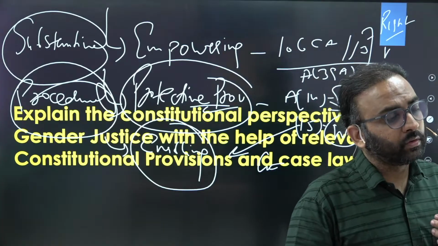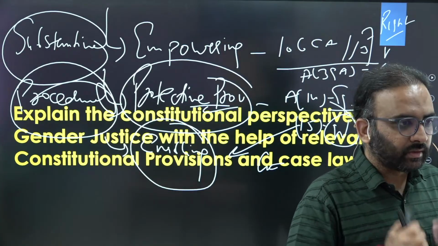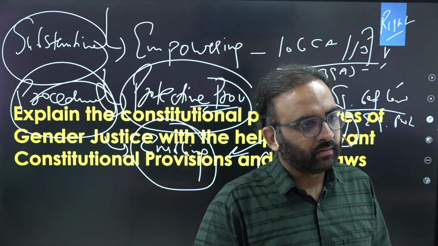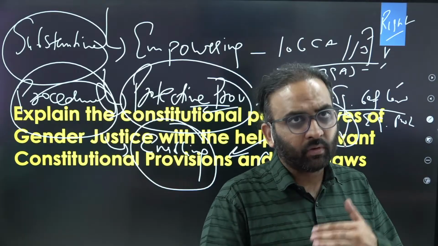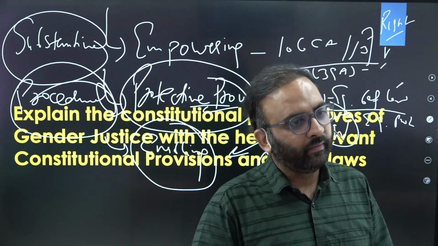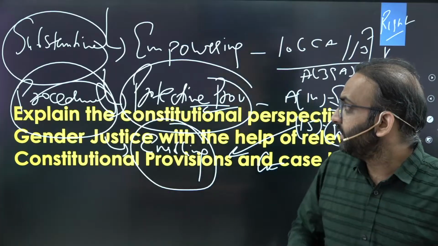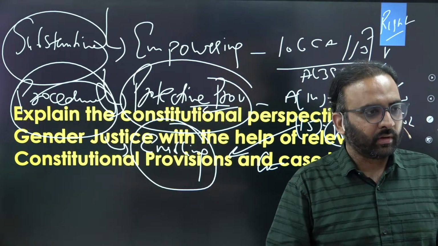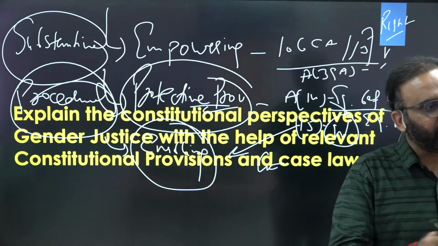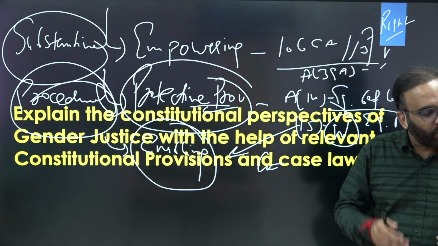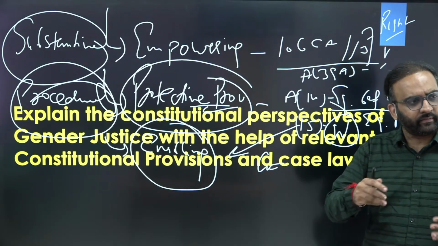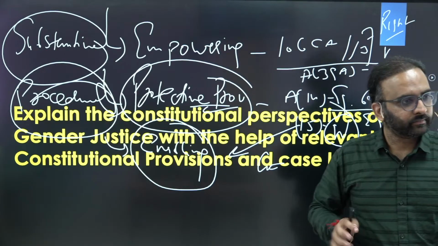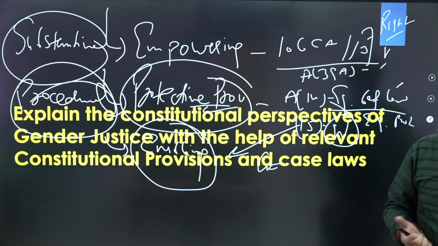Or we need to ensure that these provisions get realized through effective implementation. For that we need to provide quality education, quality health, quality nutrition, etc. to women, right? So the keyword is explain, so do not go into limitations, just end your answer with certain more suggestions for empowering women, right? And how will you specify suggestions? By making a line that for effective implementation of these provisions, these measures are required. Get the point? Clear?